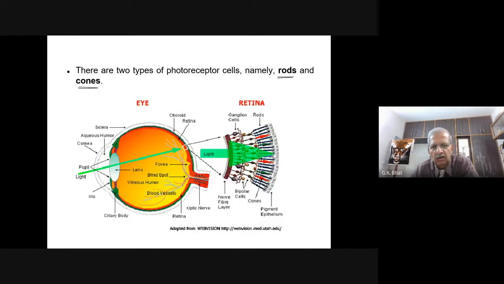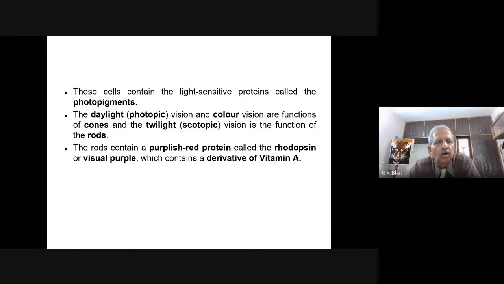You can make out here, these are the rod cells, rod-like cells. And this is what you have, the cone cells, cone-like, conical cells. These are present in the photoreceptor cell area. These rods and cone cells contain a light-sensitive protein called photopigment.